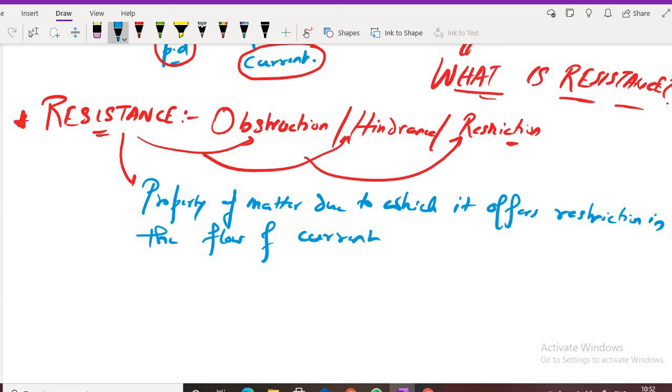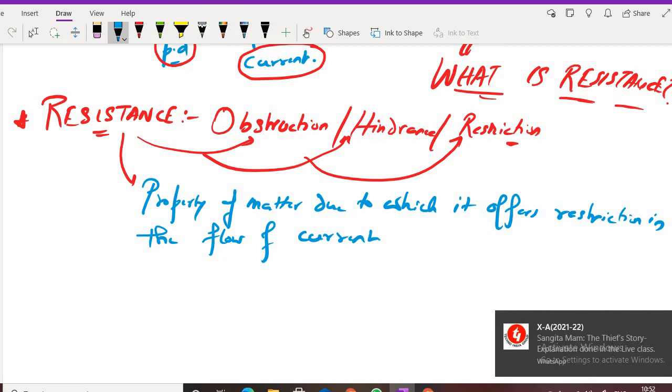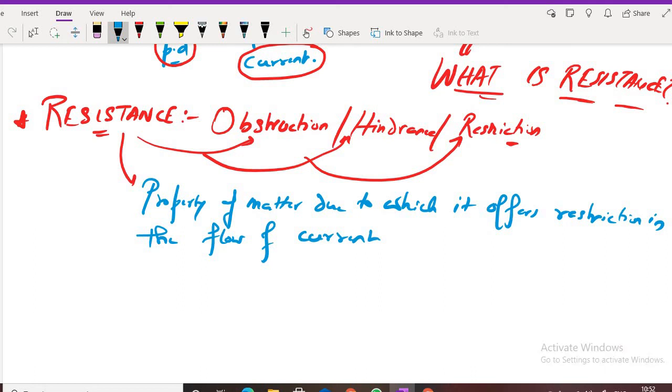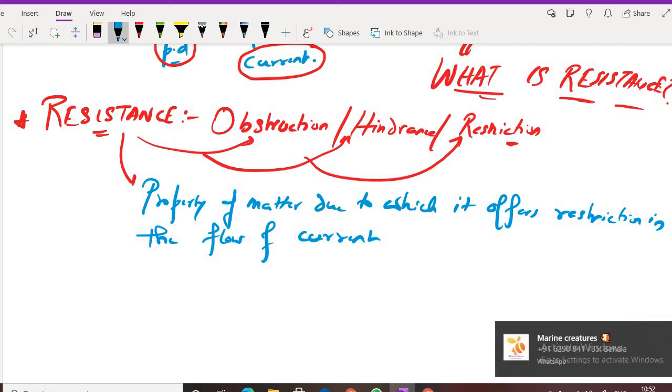So, if current wants to run, there is something called resistance that will stop it. That means if current wants to flow, there is something in every matter: your mobile phone, laptop, my pen, my pencil, everything has a resistance in it because it is a property of matter. Just like charge is present everywhere, resistance is also there.